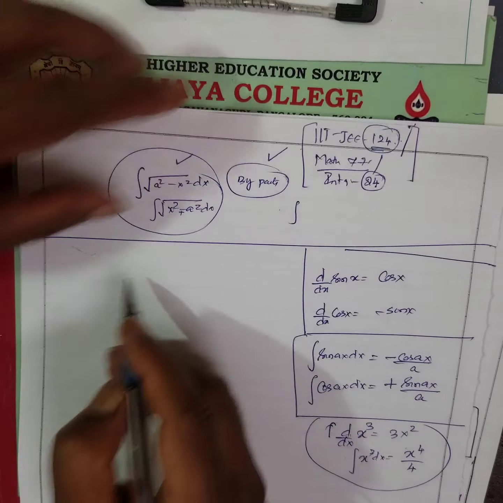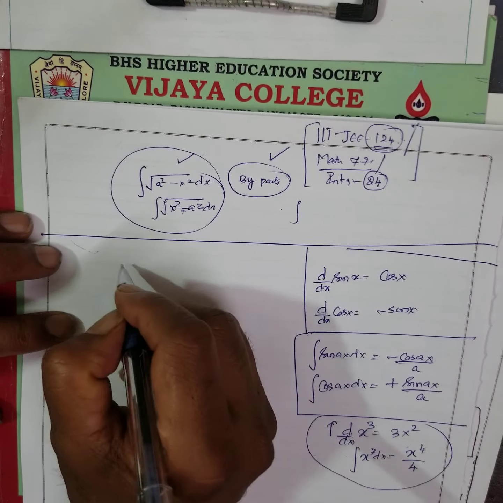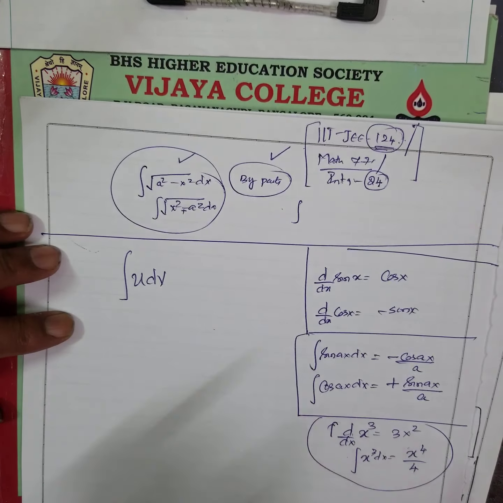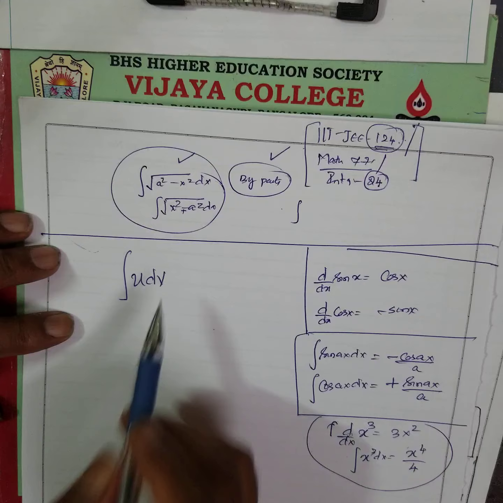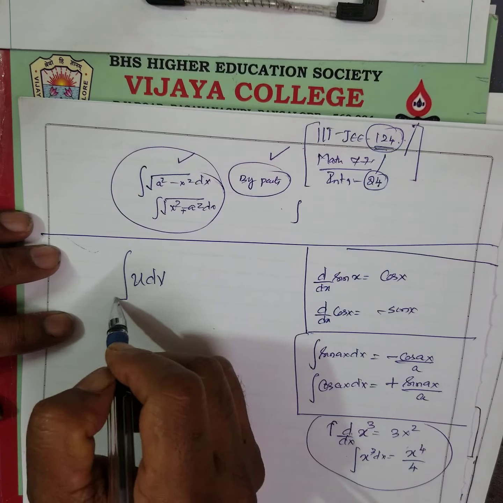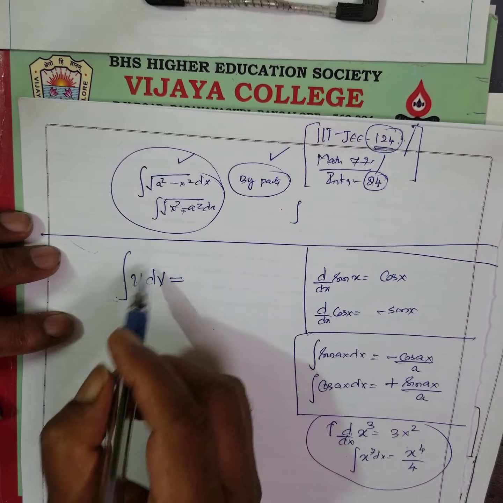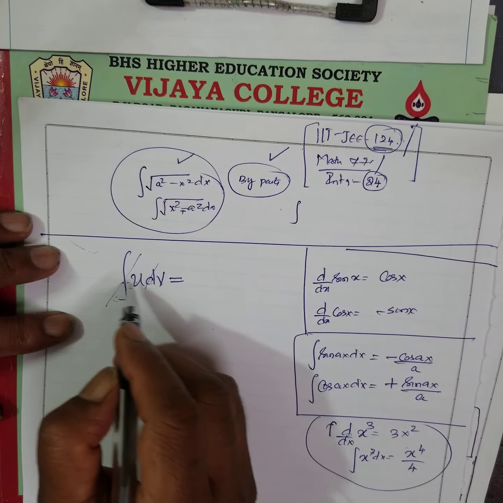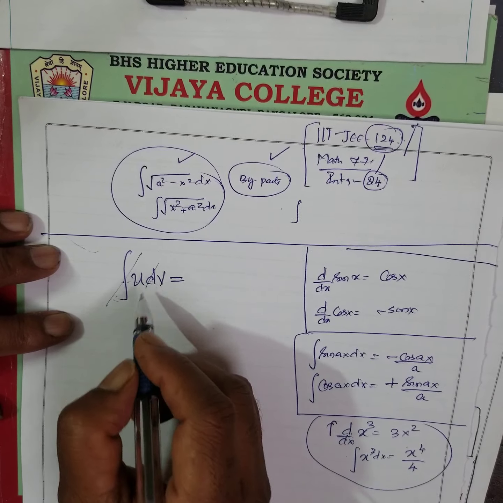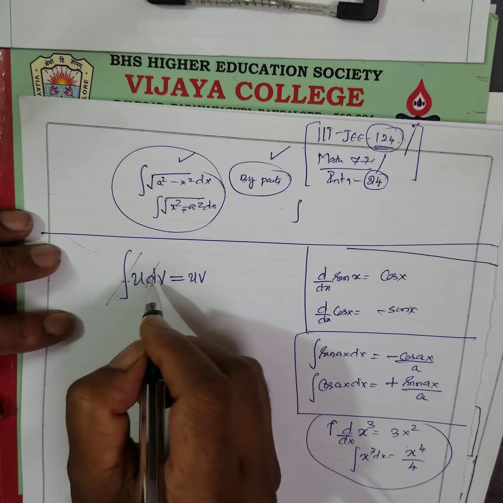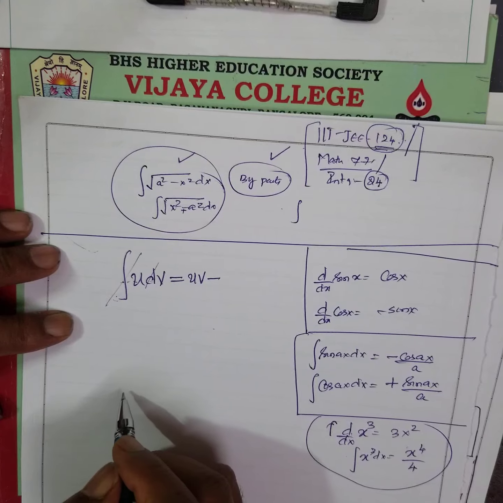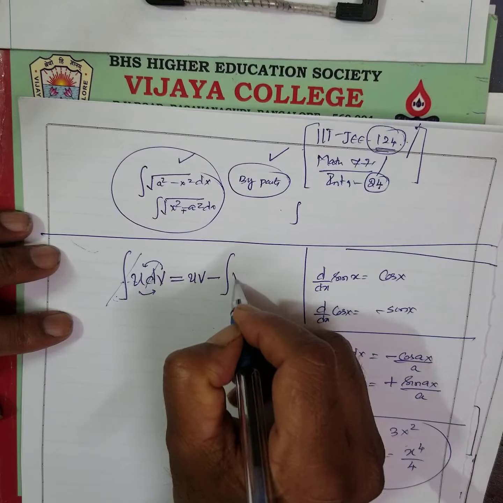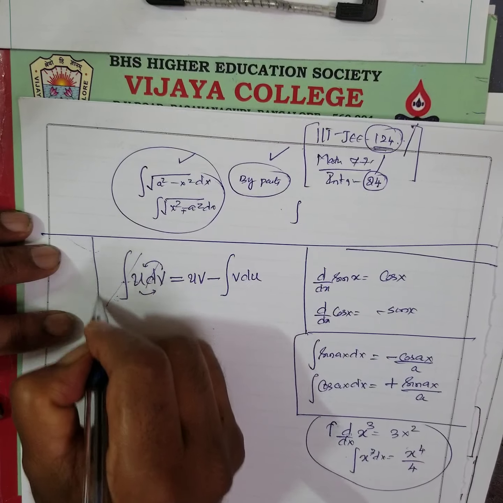Now, when I ask what is integration by parts, I don't want the derivation, just remember this formula. Integral of u dv. This is the integral sign, this is the differential sign. Don't write these two, the integral and the differential. You write uv, put a minus sign, put an integral sign, and interchange: integral of v du.